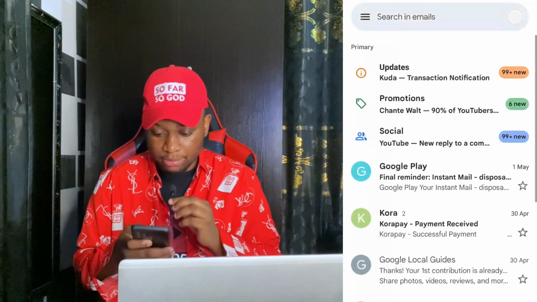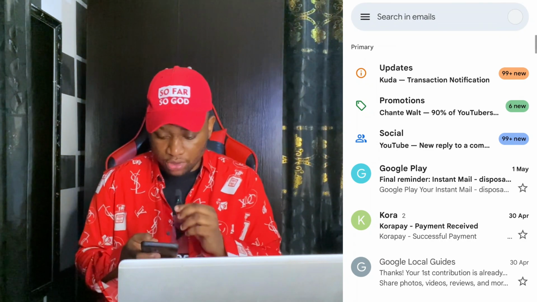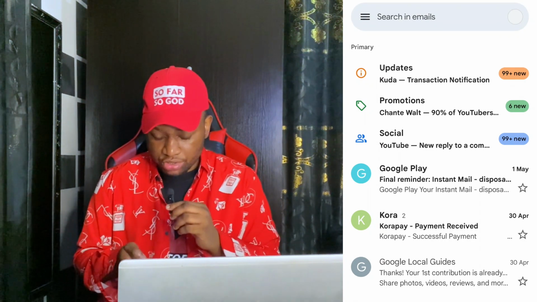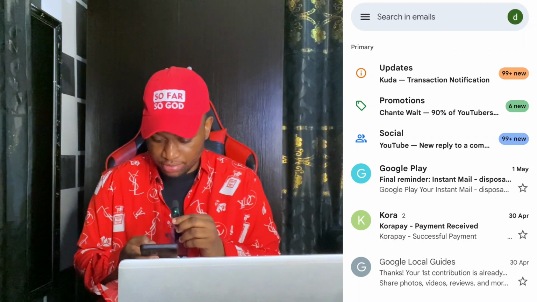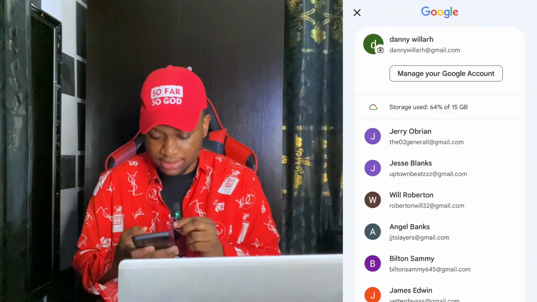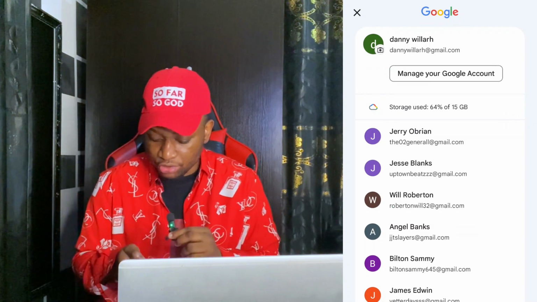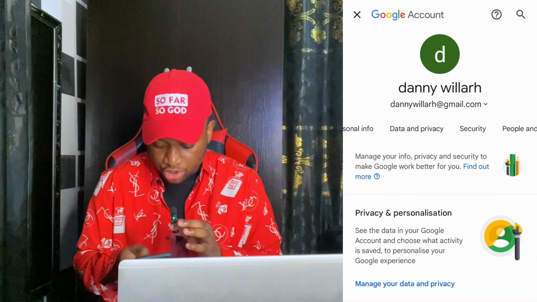Alright, simply start by opening your Gmail app and make sure that you are logged into the account that you want to perform checks on. So once you've logged into your Gmail app, you are going to see your profile icon at the top. You can see the profile icon at the top over there. So simply click on that. Once you click on it, you are going to see Manage your Google Account. Click on that.